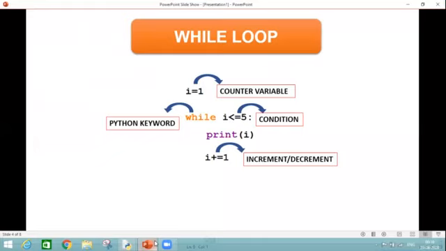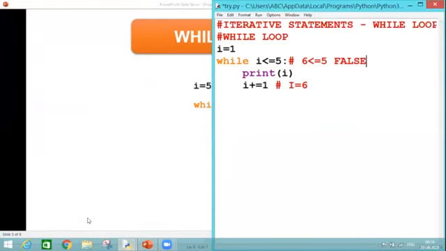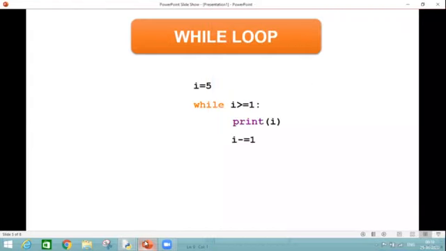Let's come back. Here is an output. Take one more example and understand the same thing with the help of animation. There is a little bit of change. In my previous example, I started my counter variable with I is equal to 1. But in this example, I am starting it with 5. And in place of this increment, I am going to consider decrement. That means I am going to print my counting in reverse order, 5 to 1. So let's understand how it works.